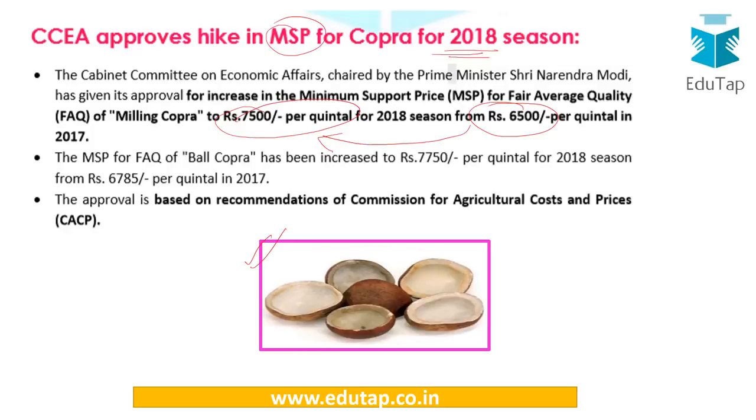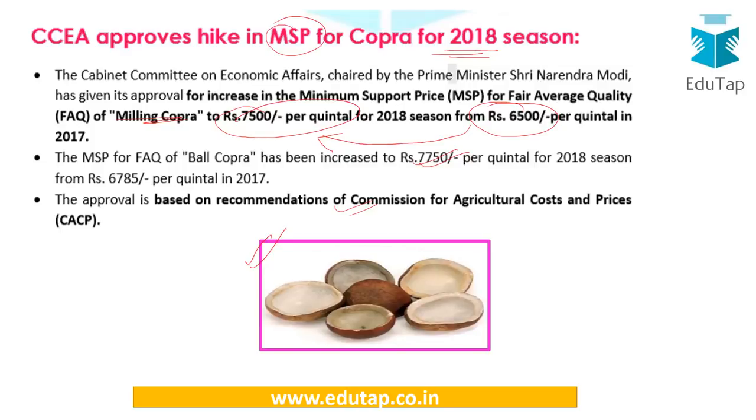This increase has come for milling Copra, and secondly, the ball Copra has increased from 6,785 to 7,750. Again a huge increase which we need to note down here. Now this approval is based on the recommendation of CACP. The Cabinet Committee of Economic Affairs has approved it and the recommendation was given by CACP. So this is important for us to know.